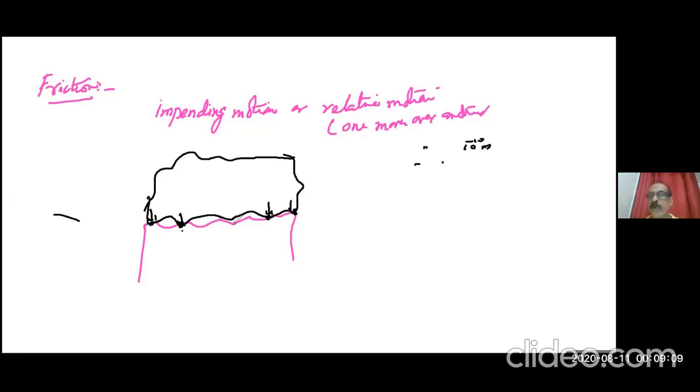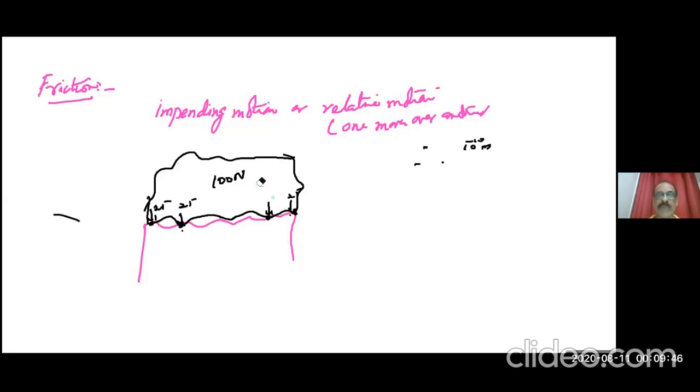If the number of points in contact is reduced, then the joints will become stronger. Suppose instead of 4 points, only 2 points are in contact, then the joints will be double as strong. For example, this is a 100 Newton body. So here 25 Newton, here 25 Newton, here 25 Newton, here 25 Newton. So a bond forms corresponding to that weight. But if only 2 points are touching, then 50 Newton here, 50 Newton here. So when the number of points reduces, the bond becomes stronger because that weight gives a strong attachment. This is the main reason which produces friction.